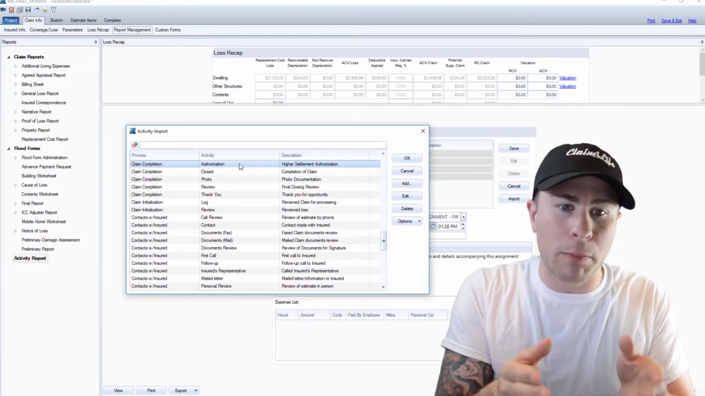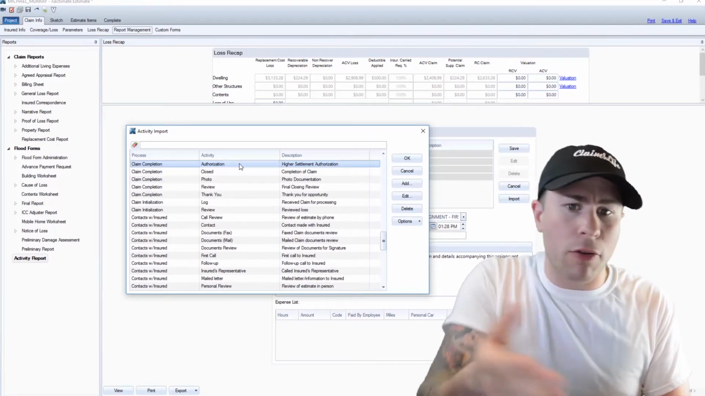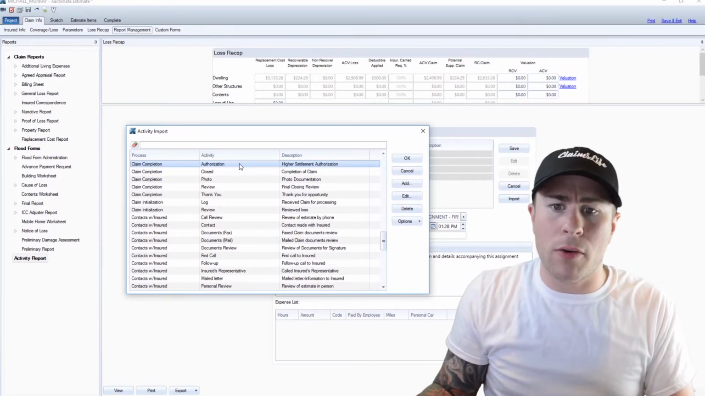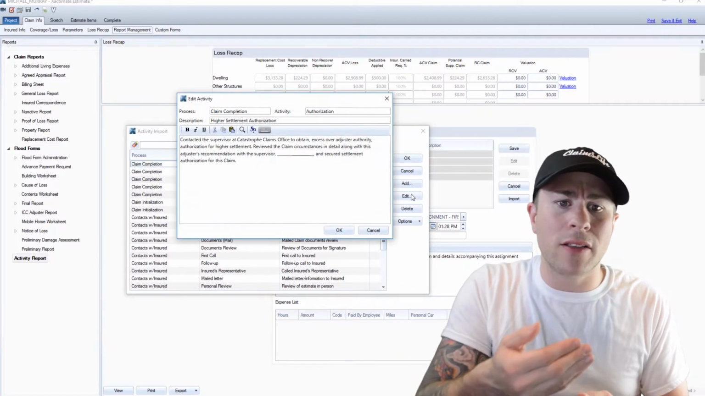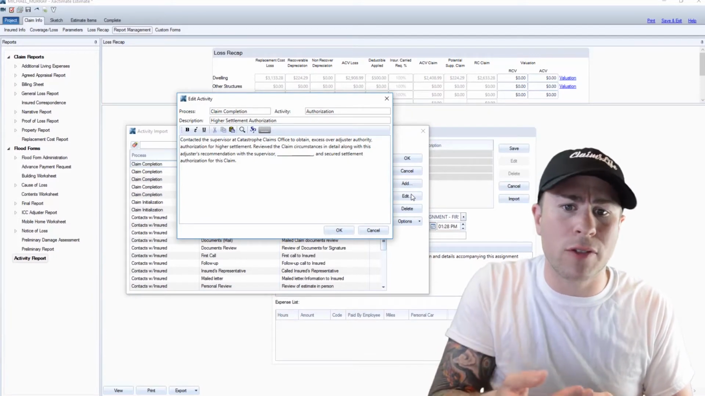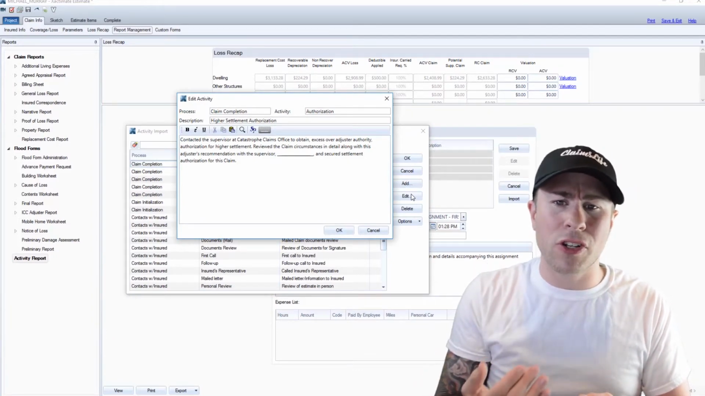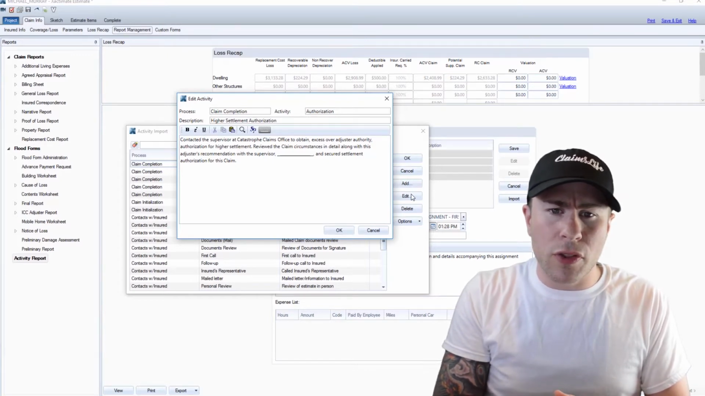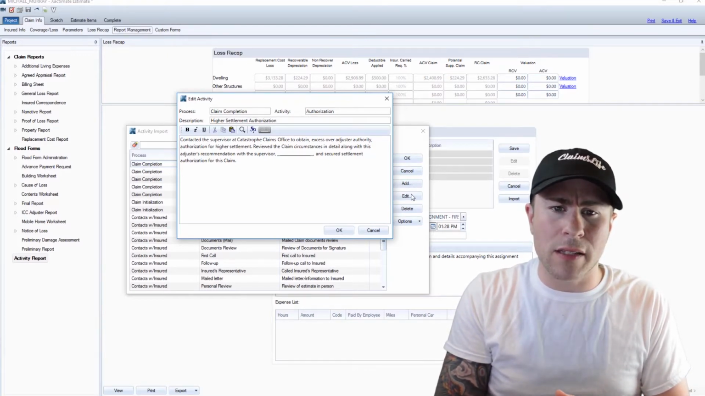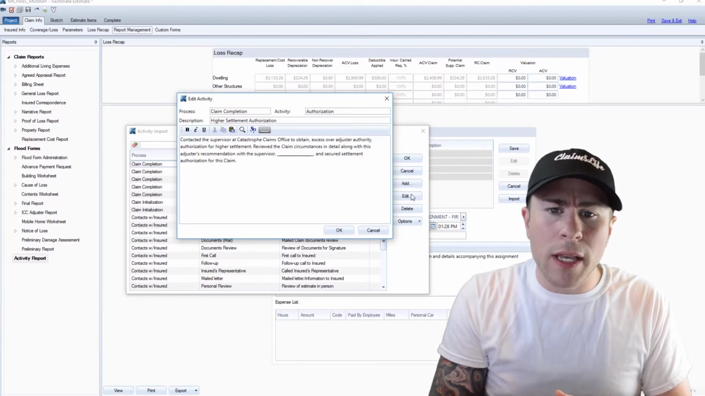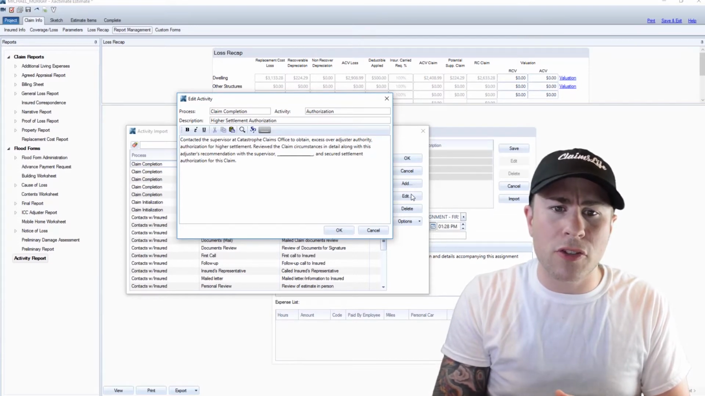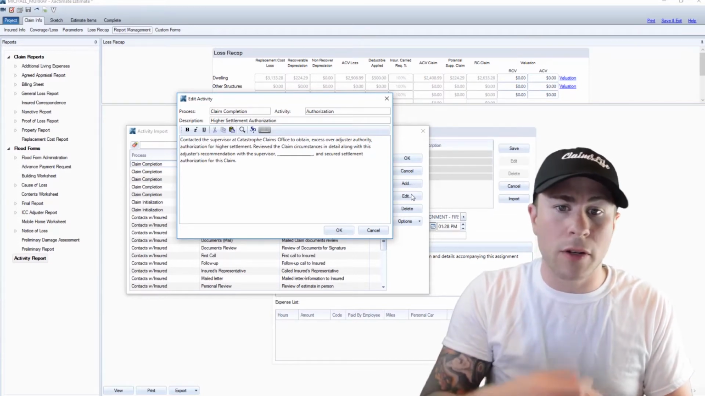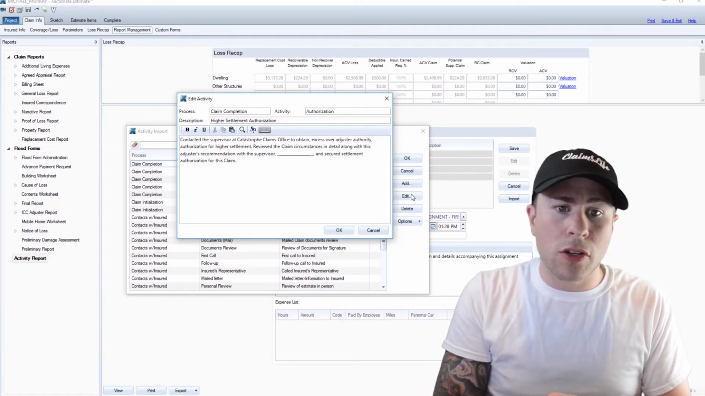So we have your claim completion right here. The activity authorization, higher settlement amount. Okay, what is that? Contacted the supervisor at the catastrophe claims office to obtain excess over adjuster authority, authorization for higher settlement, reviewed the claim circumstances in detail along with this adjuster's recommendation with the supervisor, fill in the blank, and secured settlement authorization for the claim.